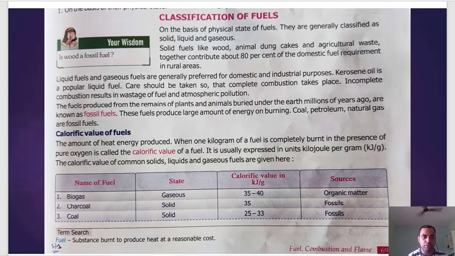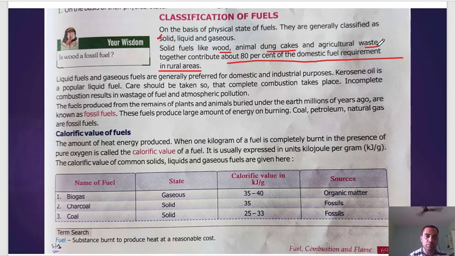And let's continue our discussion. That is further classification of fuels on the basis of physical state. Fuels are generally classified into solid, liquid, and gases, just as I told you, in which state they are. Solid fuels like wood, animal dung cake, and agricultural waste together contribute about 80% of domestic fuel requirement in rural areas. Now you can see this is a big number, 80%. That means in rural areas nowadays also people are highly dependent upon fuels like wood, cow dung, and agricultural waste.